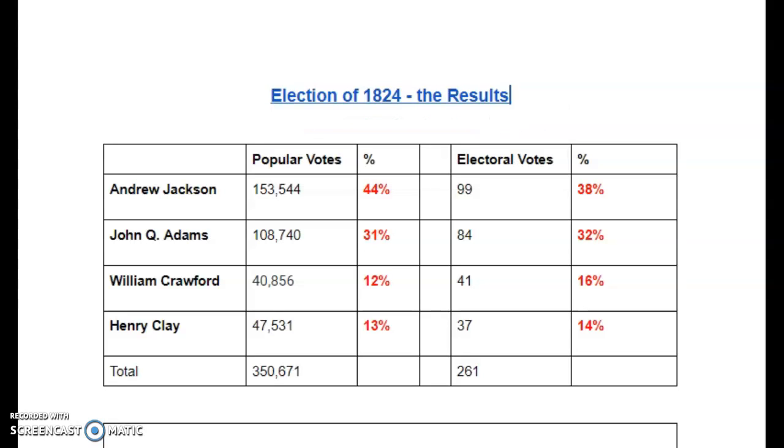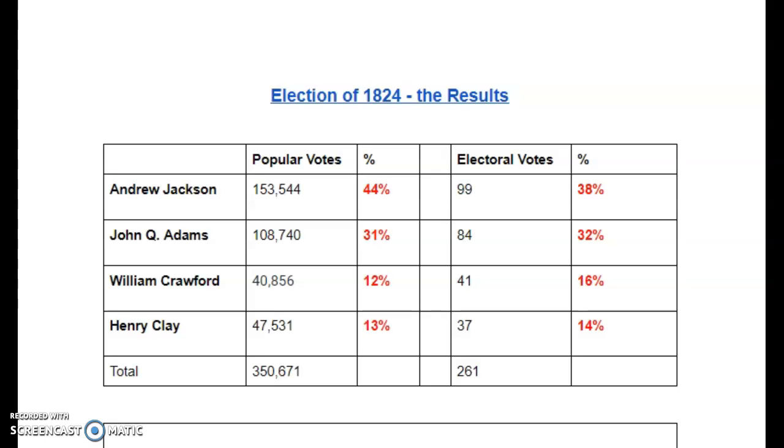Hey everybody, today we're going to talk about the election of 1824 and the unbelievable results that came about as a result of this election. So, as you already studied and plugged in the information on your candidates charts, there were four candidates running for the presidency: Andrew Jackson, John Quincy Adams, William Crawford, and Henry Clay.